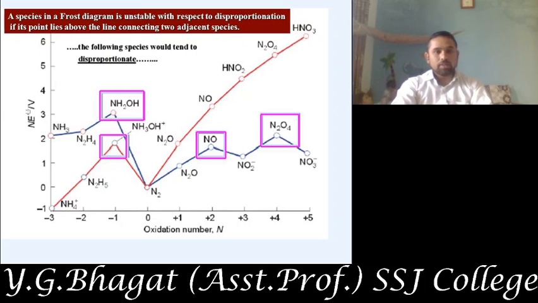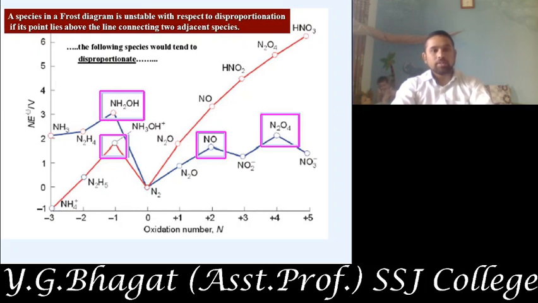Next, again, the application of the Frost diagram to explain the stability of nitrogen species. Here the nitrogen species are shown by one blue line and another red line. These are the species of NH3 derivatives as oxygen is continuously added.